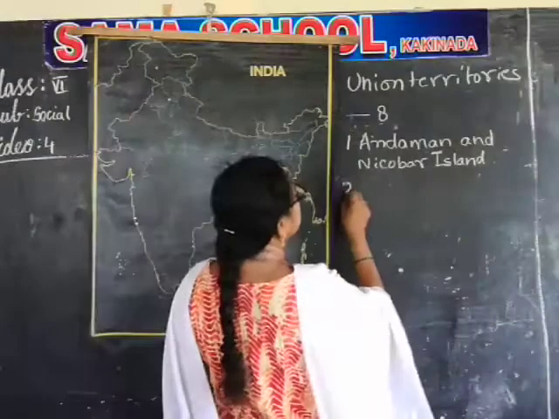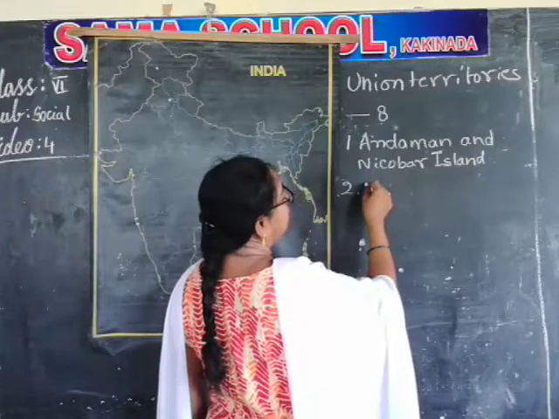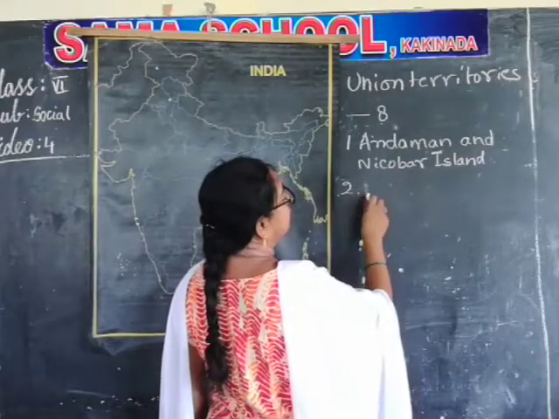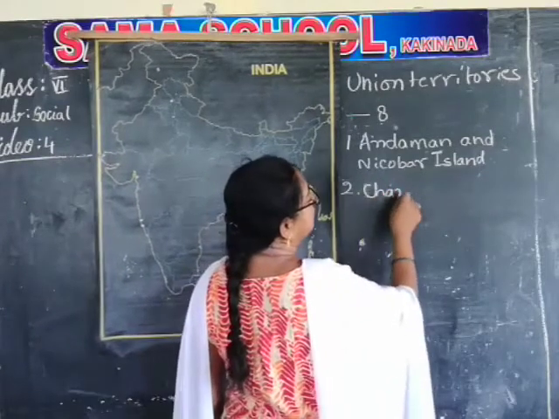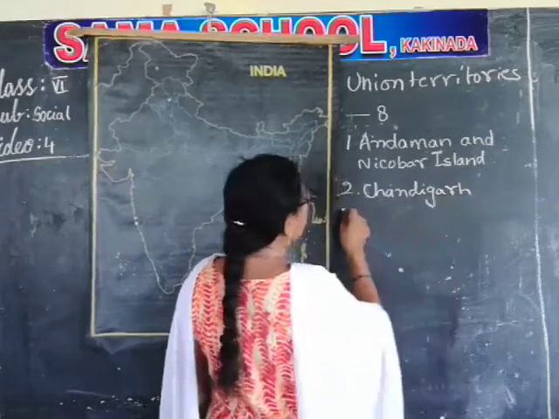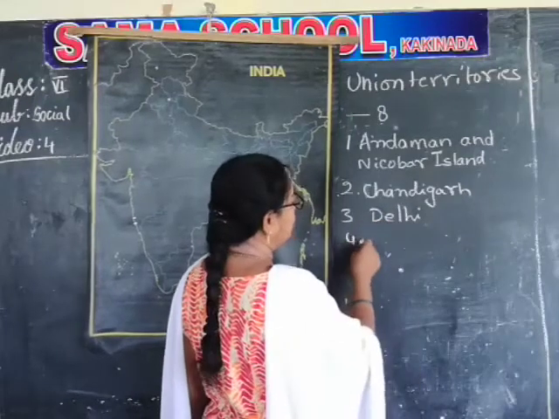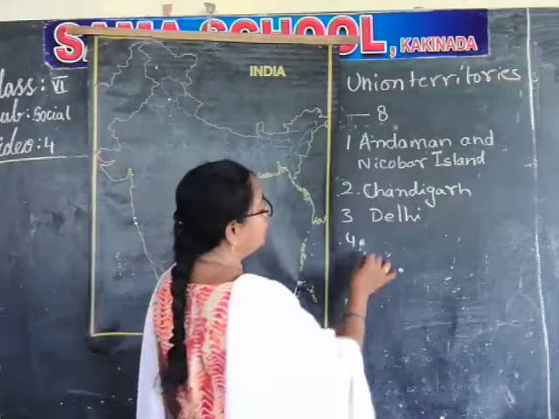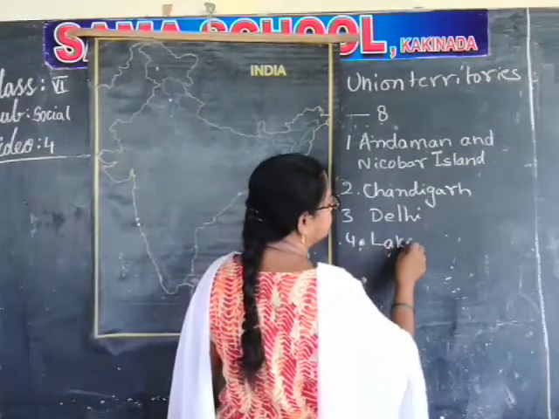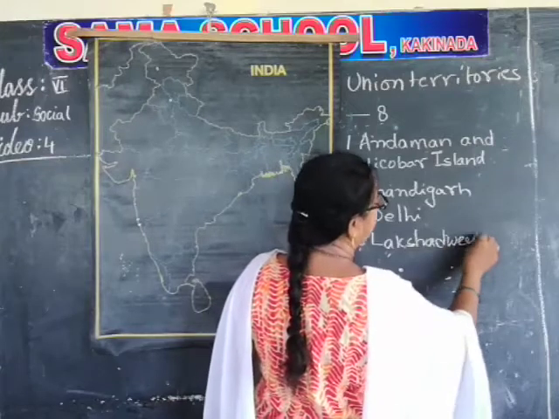Second one is Chandigarh. Third one is Delhi. Fourth one is Lakshadweep Islands.